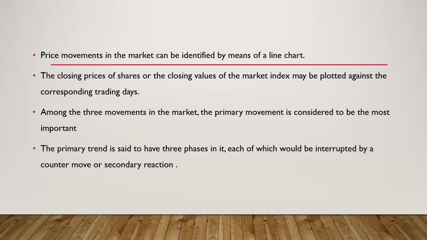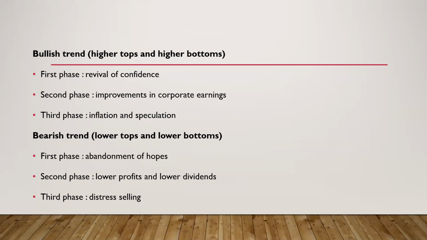Now, among the three movements, primary movement is the most important one that will help you to predict the future prices. Now, primary trend is said to have three phases. And in between each phase there is a secondary reaction. Let's see what the three phases in the primary movement are. So suppose it's a bullish trend. If it's showing a rise in price, the general movement in the market is an increase in price, then it is known as a bullish trend.